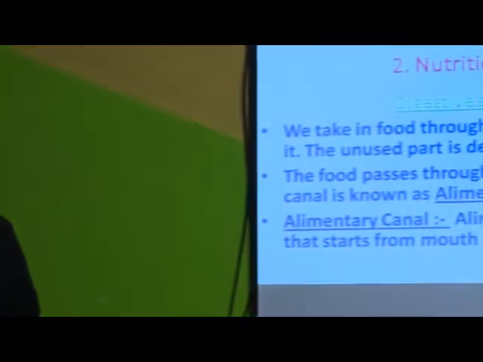We also learned the definition, or meaning, of digestion, and the importance of food. So in this class we are going to learn the next part of this chapter, which is the digestive system in humans. See chapter number 2, nutrition in animals,